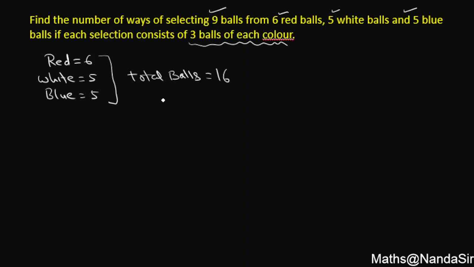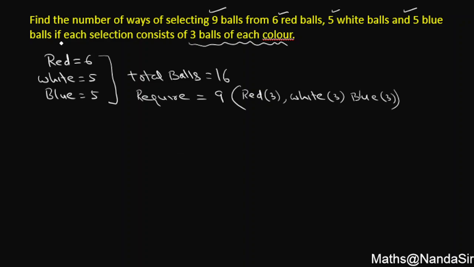Now out of these 16, how many balls do we have to choose? 9 balls. But these 9 balls come with the condition that each color has 3 balls. That means we should have 3 red balls, 3 white balls, and 3 blue balls.